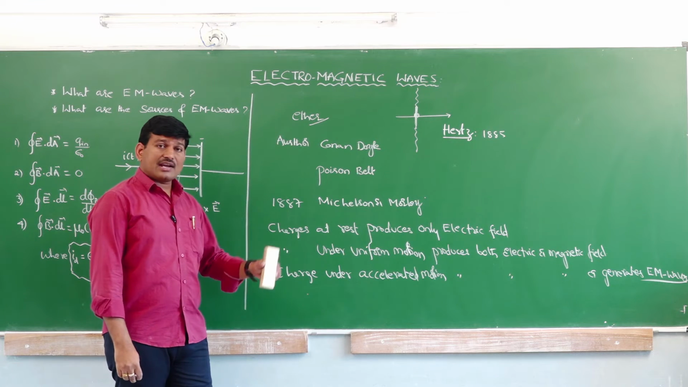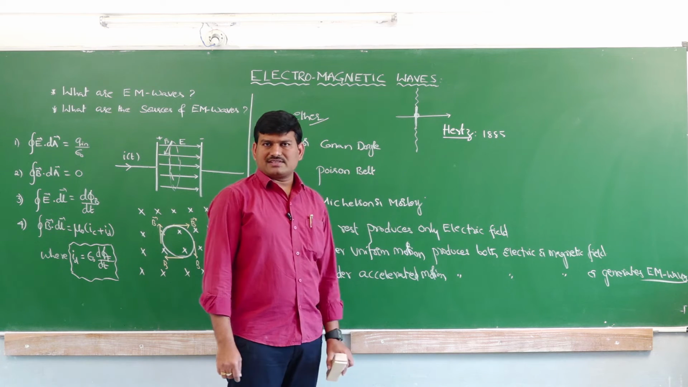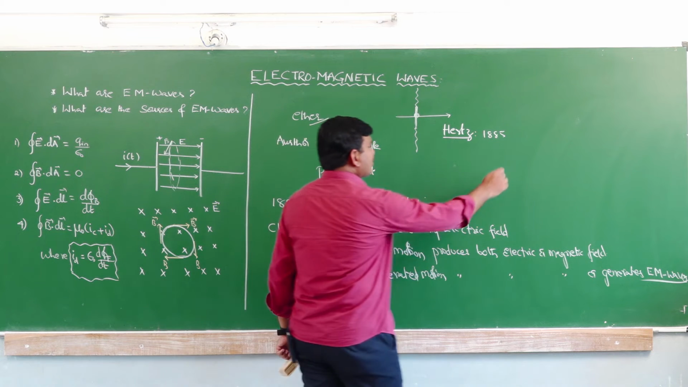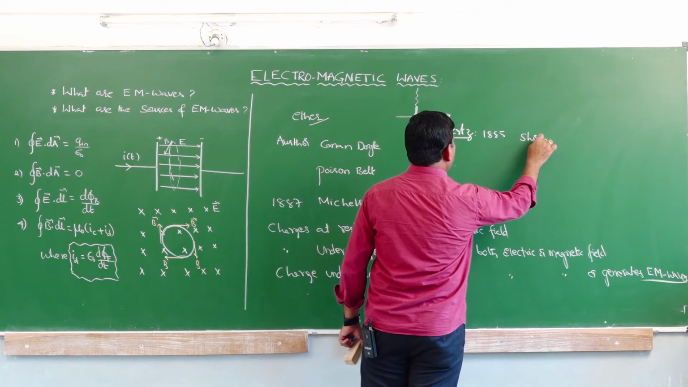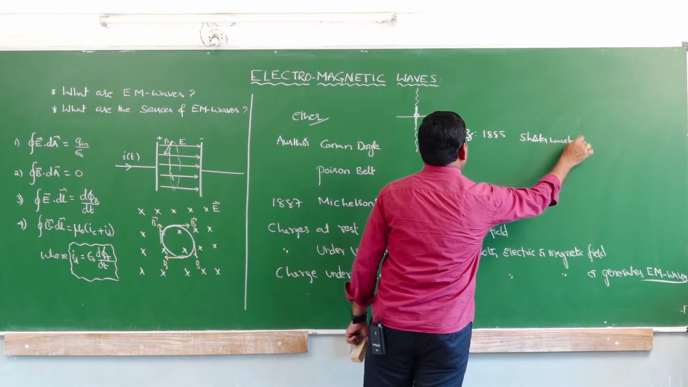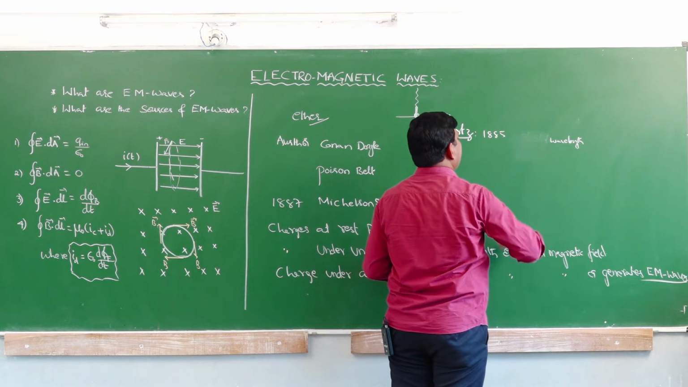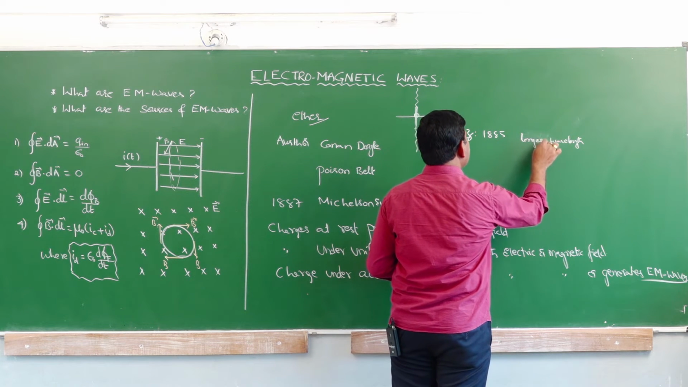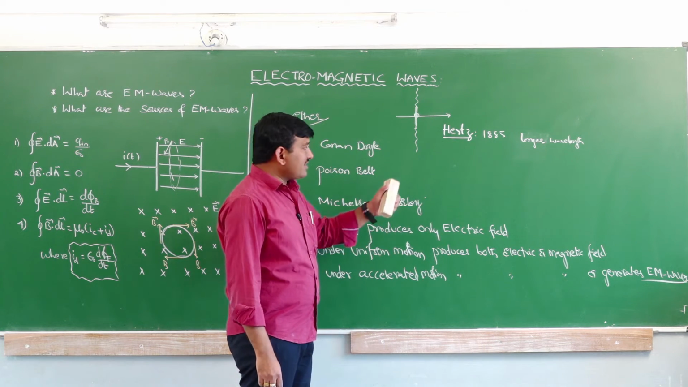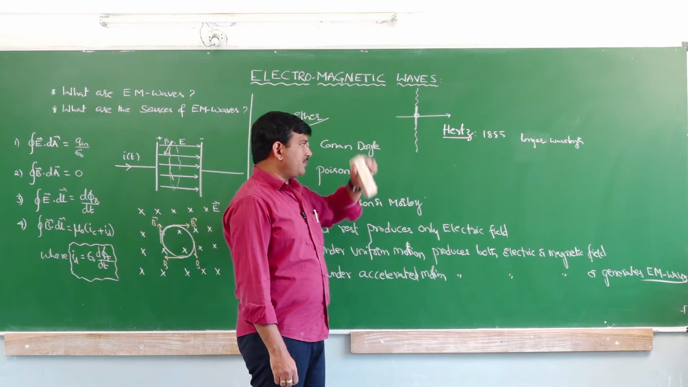But he generated electromagnetic radiation of longer wavelengths, not shorter wavelengths. Longer wavelength means lower frequency. He generated the electromagnetic wave in the lab, and that gave the support for Maxwell's electromagnetic theory.